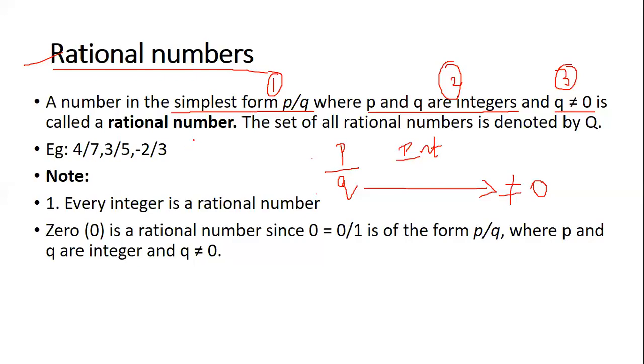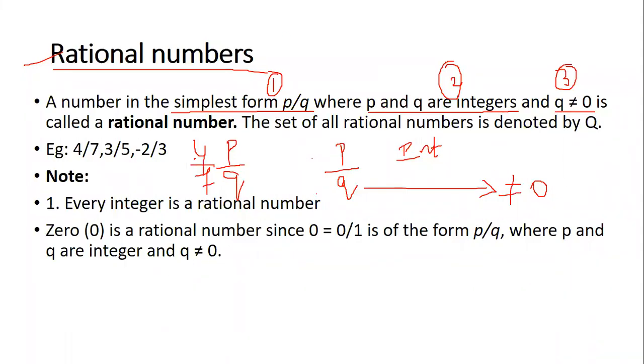Now, 4 by 7 they have given. So 4 by 7 is in the form of P by Q. See, this is P and this is Q. Okay, so first condition approved. They have followed the first condition. The number is in the form of P by Q. Second condition, P and Q are integers.